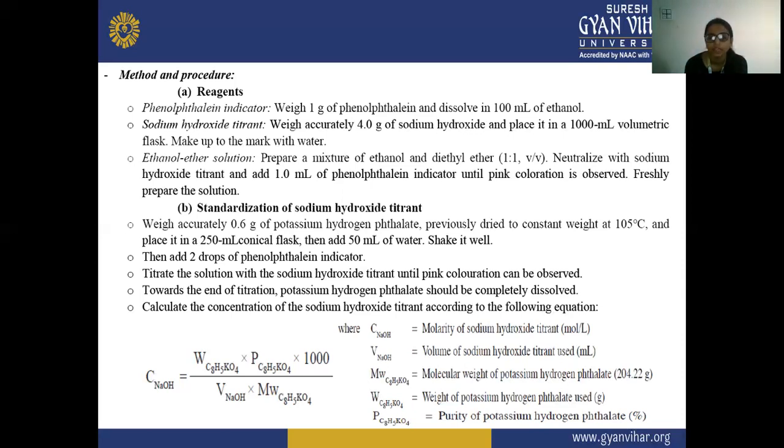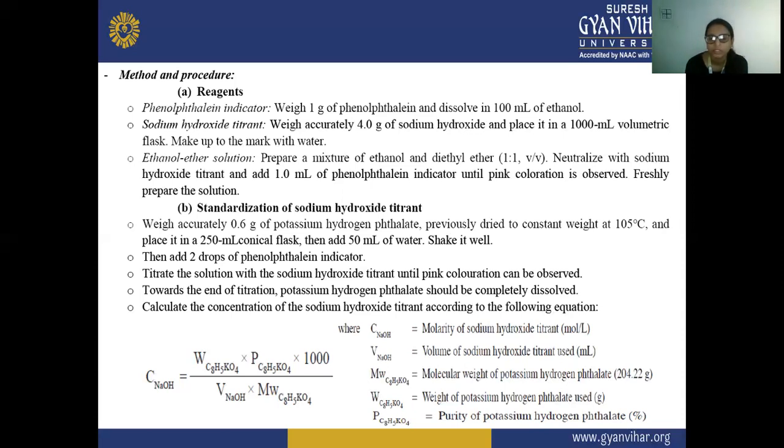After that, we are adding 50 ml of water.